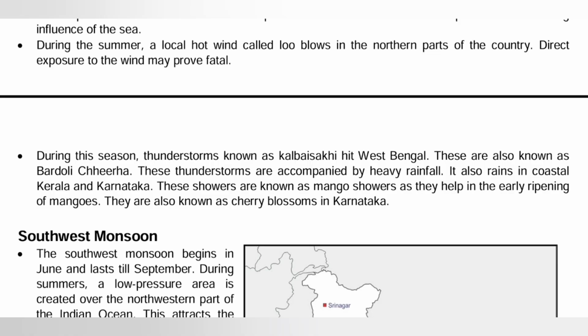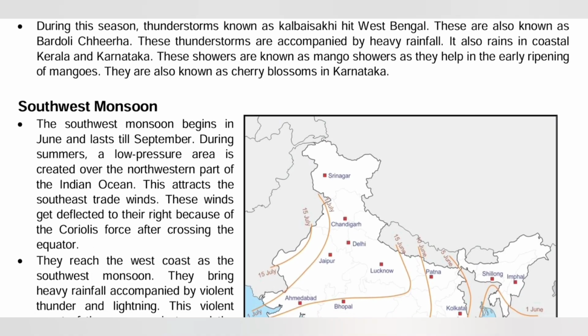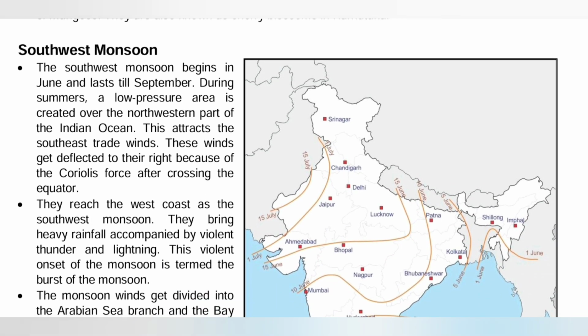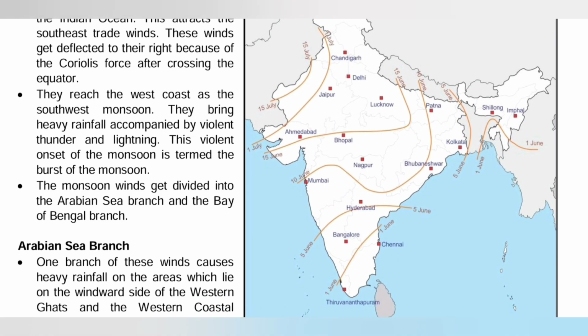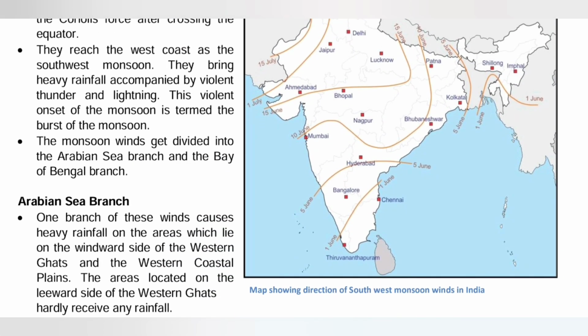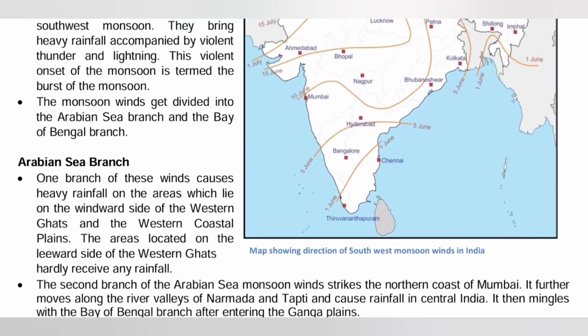It also rains in coastal Kerala and Karnataka. These showers are known as mango showers as they help in the early ripening of mangoes, and are known as cherry blossom in Karnataka. Now the monsoon belt. There are two types of monsoon branches in India: the Arabian Sea branch and the Bay of Bengal branch.